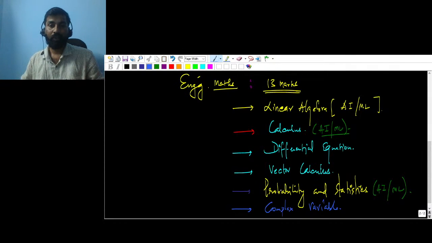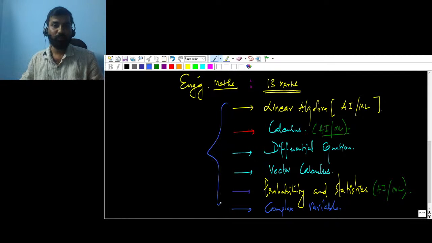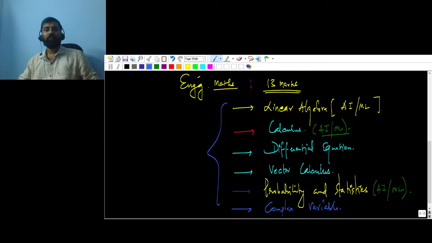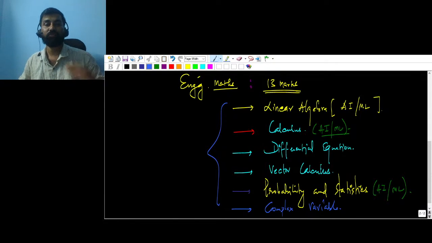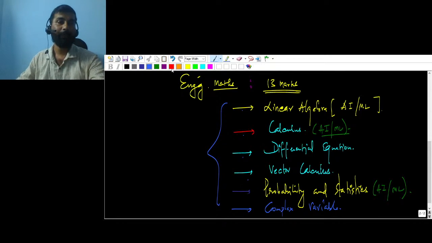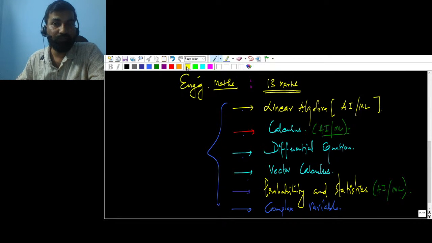So these are the topics I'm going to cover. I'm not going to cover numerical methods and all. I will be only covering linear algebra, calculus, differential equation, vector calculus, probability and stats, and complex variable. How many topics are there? Can you count? One, two, three, four, five, six. So how many days am I going to give to all the topics? Let me put here the number of days.